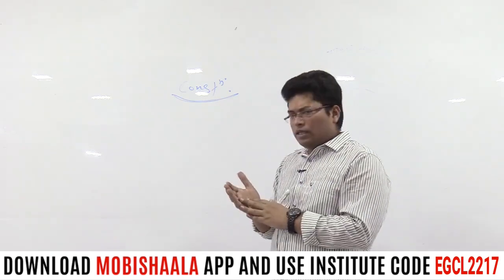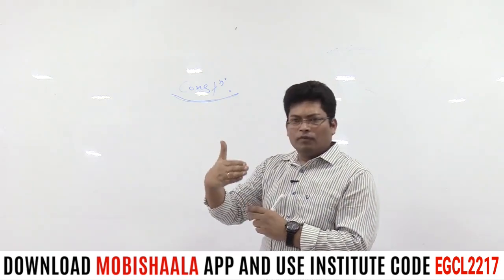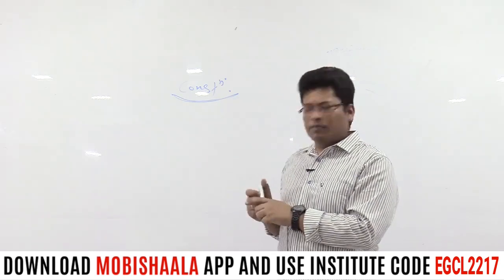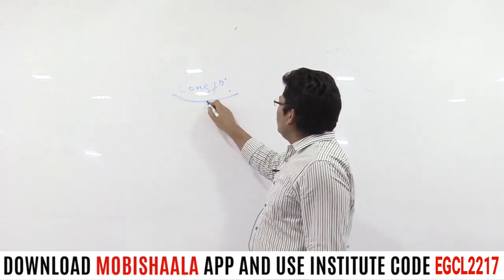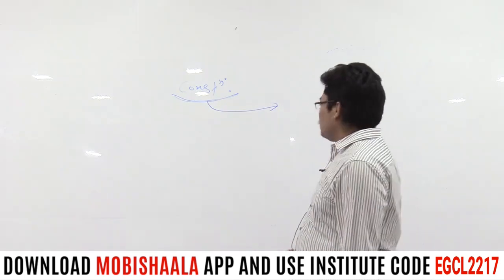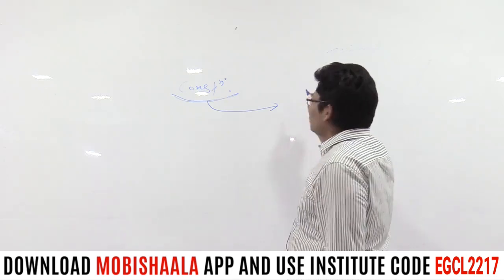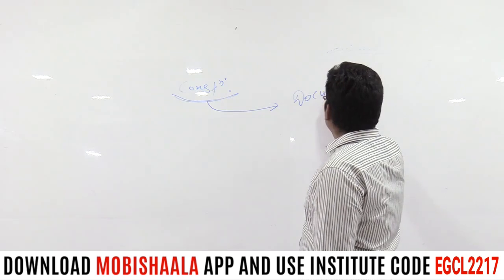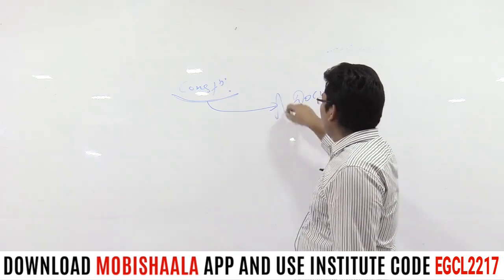Now the question is, what is the form or format given to this theoretical perspective? Remember, the theoretical perspective related to constitution is given in documented format. So you can say constitution is merely a document.